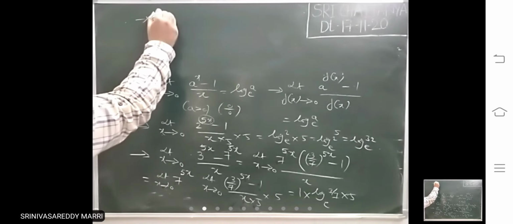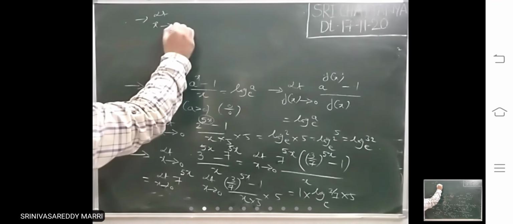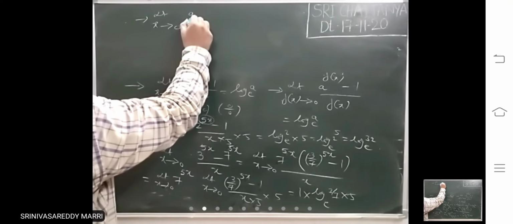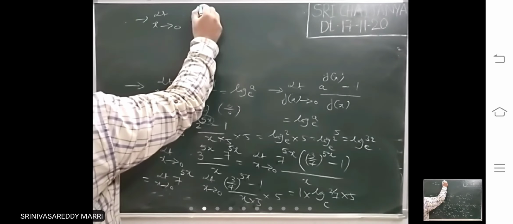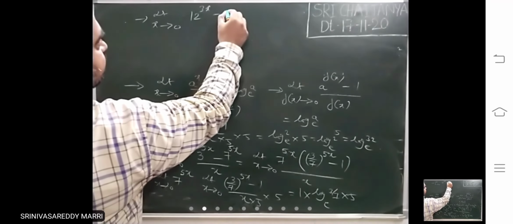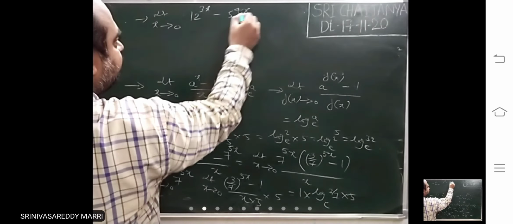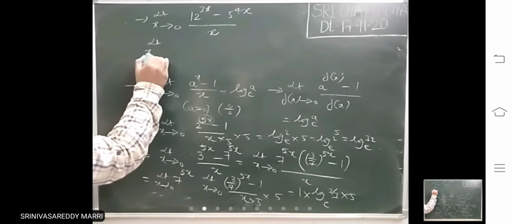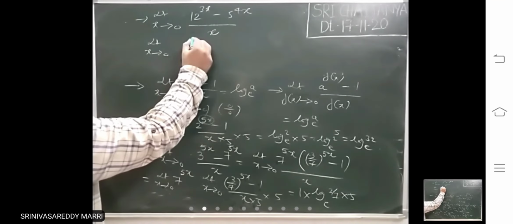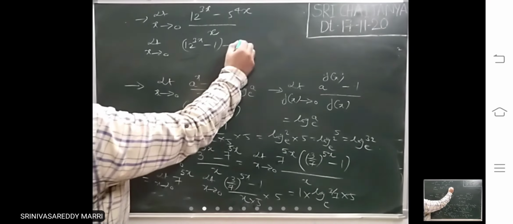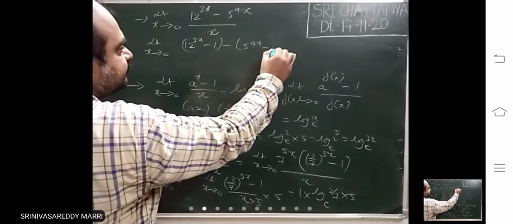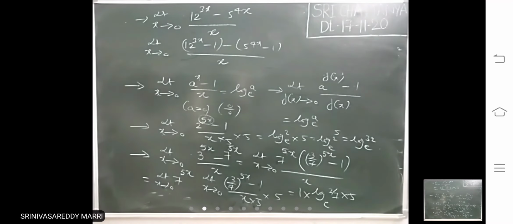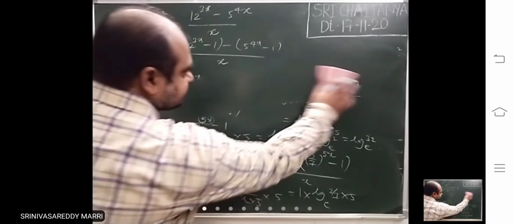Suppose it's like limit x tends to 0, 12 power 3x minus 5 power 4x divided by x. Let us say like this. You can't take common, both are not the same. In this case, what we will do is, for this exponential subtract 1, for this exponential add 1, like this. Here also you can do, same as where I have taken common. Right? You can do like this.